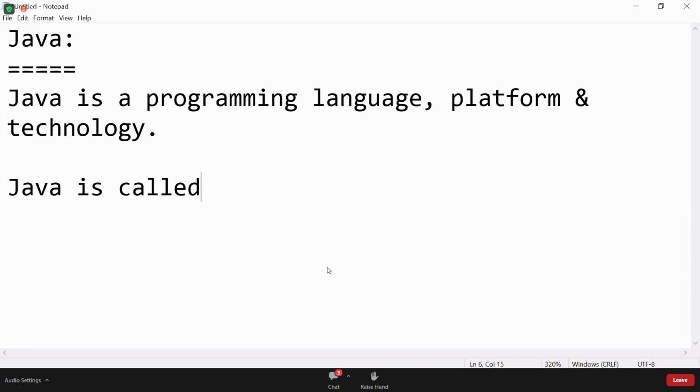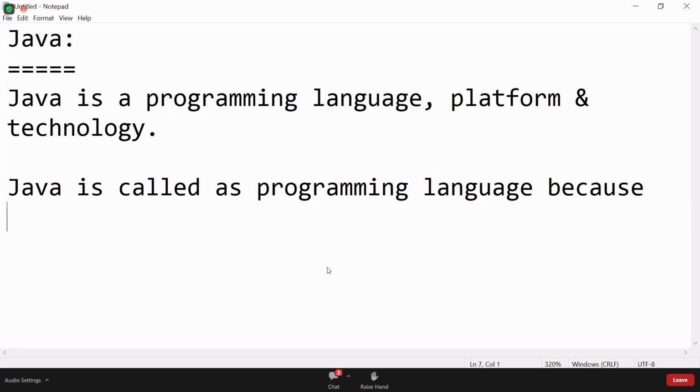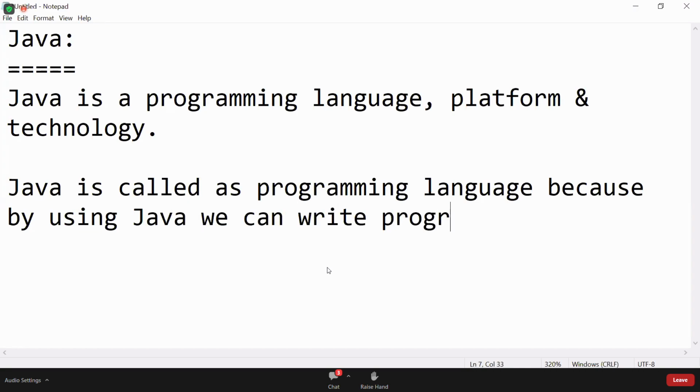Java is called a programming language because by using Java, we can write programs.